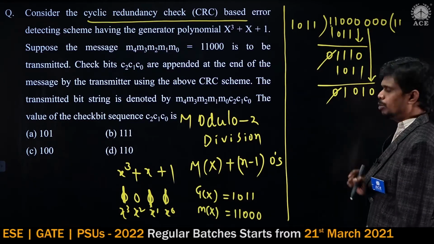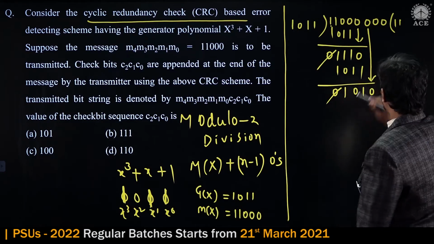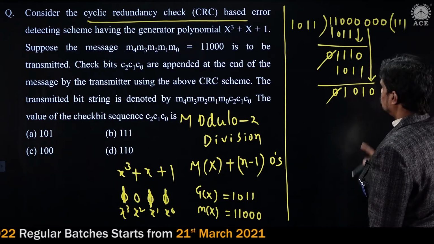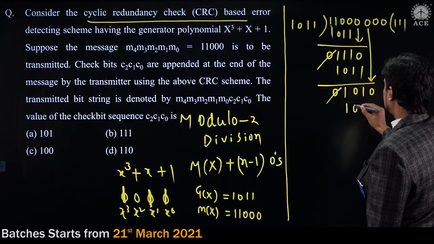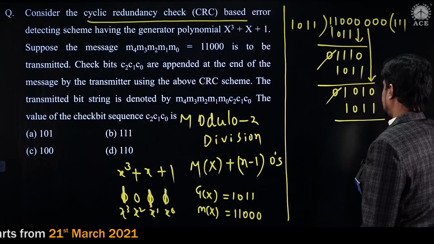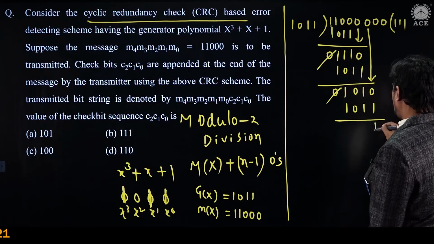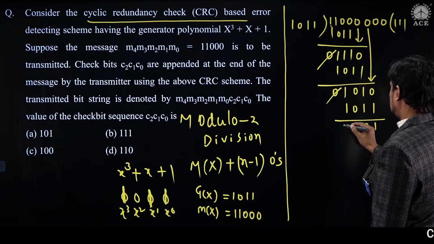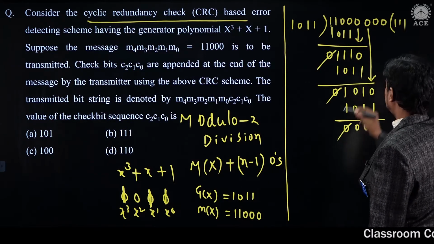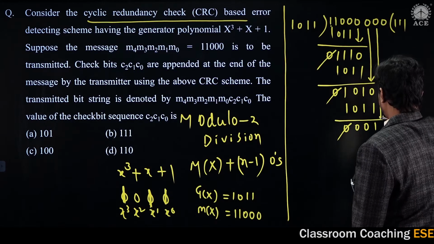Now what is the MSB bit here? 1. So the quotient is 1. So 1 into 1 0 1 1, which is 1 0 1 1. Then again we will do XOR operation. So that is 1 0 0 0. So this 0 gets cancelled and this 0 will be added here.